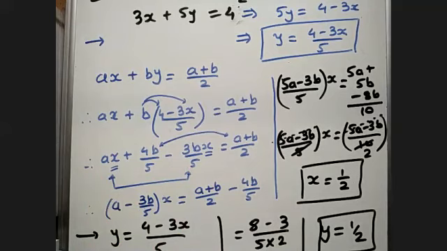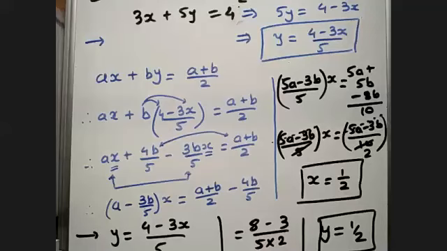After simplification, on the LHS I will get (5a minus 3b) whole by 5 into x. And in the RHS, I will get 5a plus 5b minus 4 to the 8b divided by 5 to the 10. Now 5b minus 8b is minus 3b. So (5a minus 3b) will get cancelled out from both the sides. So x will be equal to half.